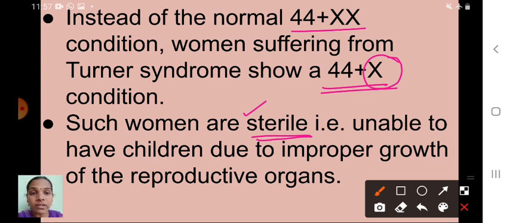So those who are affected by this Turner syndrome can't give birth normally, that is, they can't have children. Affected people can't fertilize normally, because they are unable to have children due to improper growth of the reproductive organs. So these are the symptoms of Turner syndrome. I hope you understood this one. Yes, monosomy in the X chromosome, that is, 44 plus X instead of 44 plus XX.